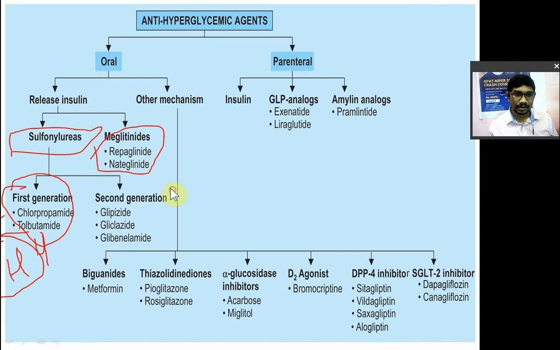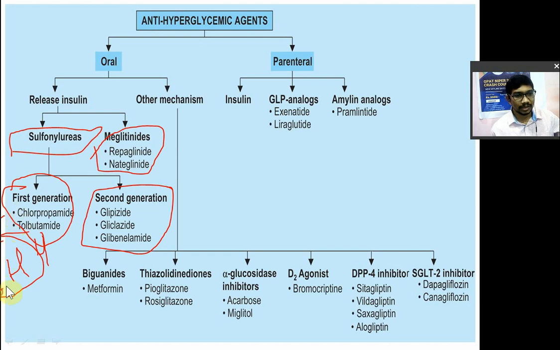Now the second generation sulfonylureas: in that you have glicazide, glimepiride, glibenclamide, and glipizide. So you can remember "gli", and CT. CT is chlorpropamide and tolbutamide. They are the first generation. A question comes asking which of the following sulfonylureas belong to first generation or which belong to second generation, or about their advantages. So first generation is CT, chlorpropamide and tolbutamide.